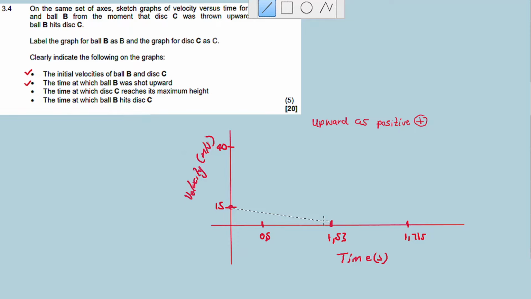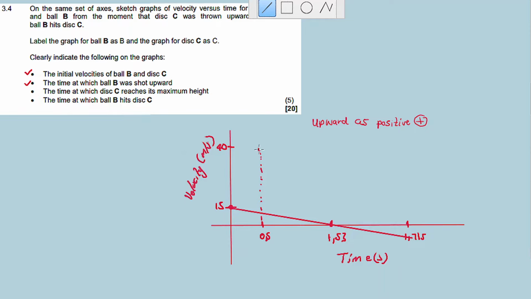So object C will reach a maximum height at this time until it meets ball B at this point, right? And then B, we start off with ball B shot after 0.5 seconds.